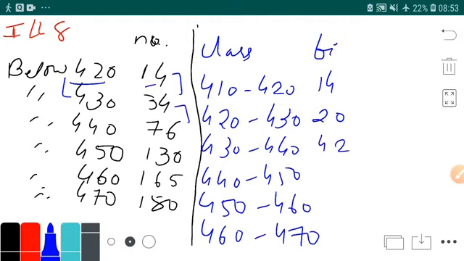Then 440 to 450, it's 130 minus 76, that is 54. Then this is the gap of this, and last this is the gap of this. As you do the total of this frequency, it will come up to 180.